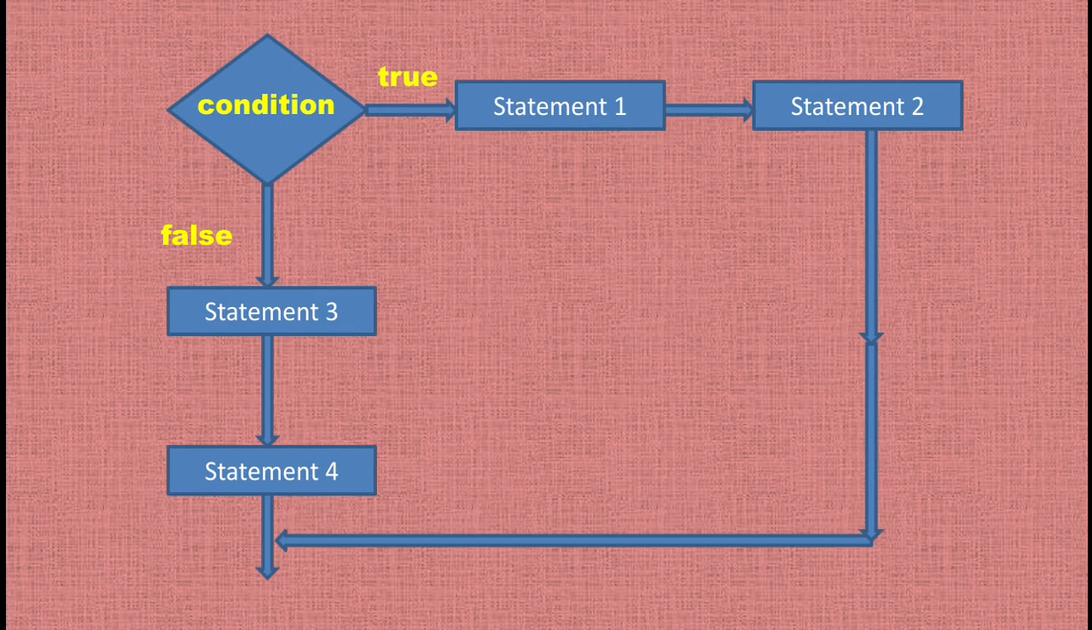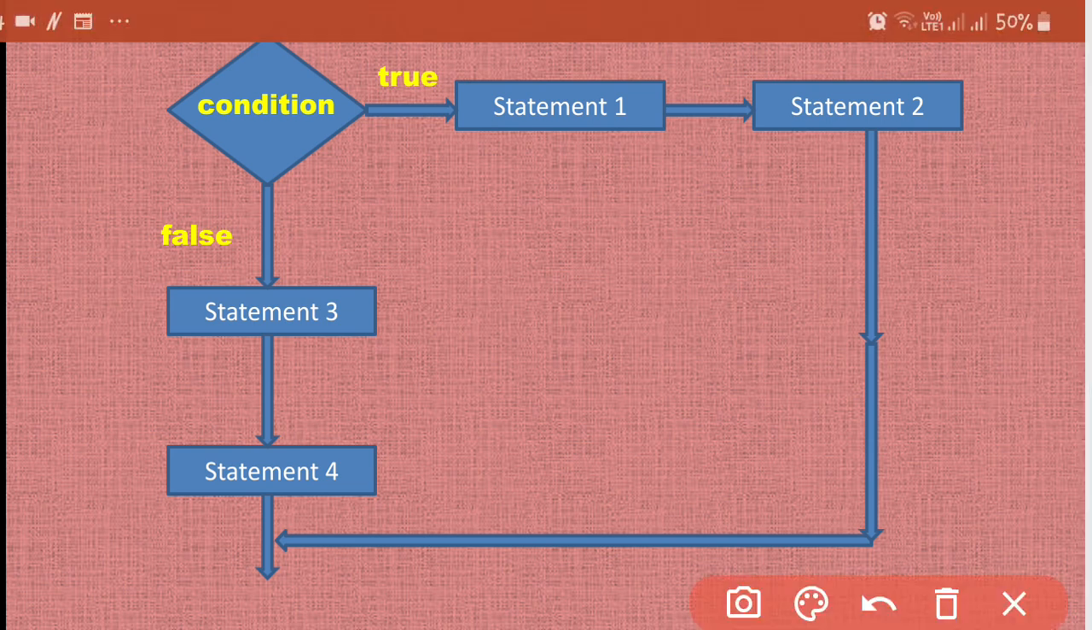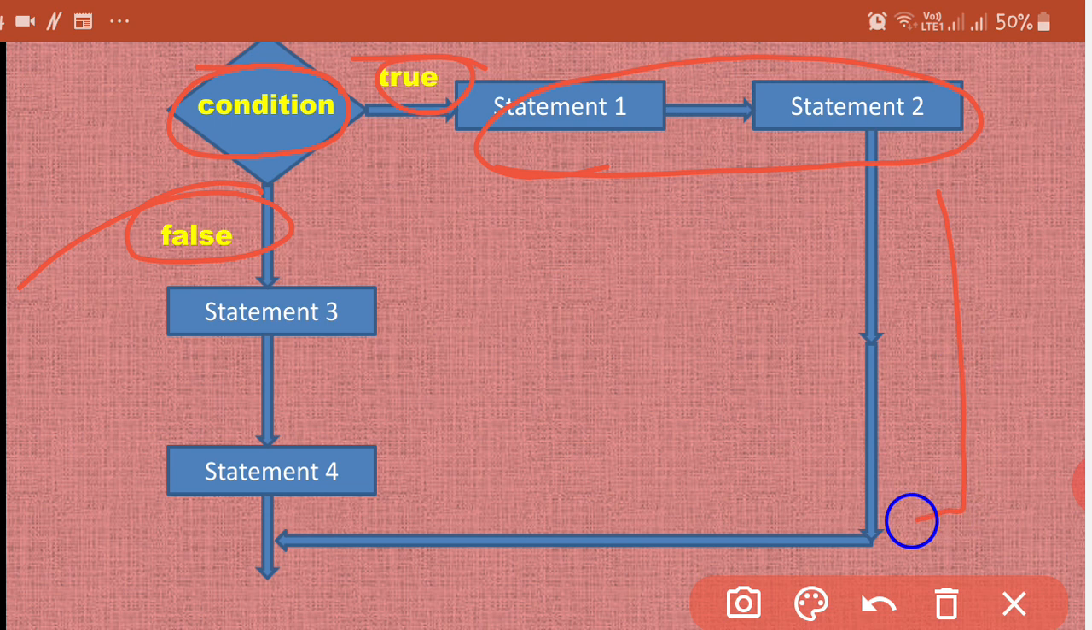Next, you can see a flow chart depicting the selection flow of control. Here you can see that you have to specify a condition. Now this condition can either be true or it can be false. So if it is true, then these statements will be executed, and after executing these statements you will be reaching this point. Clear? And if this condition is found to be false, then you will be executing this set of statements and reaching this point.